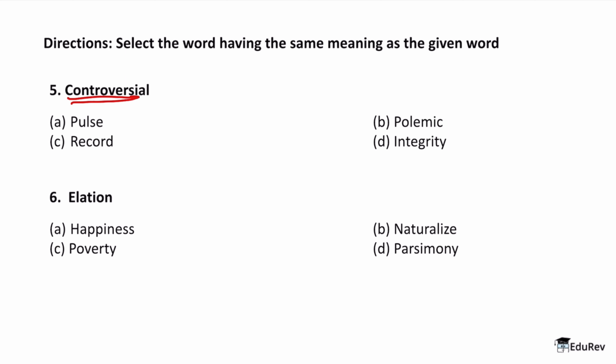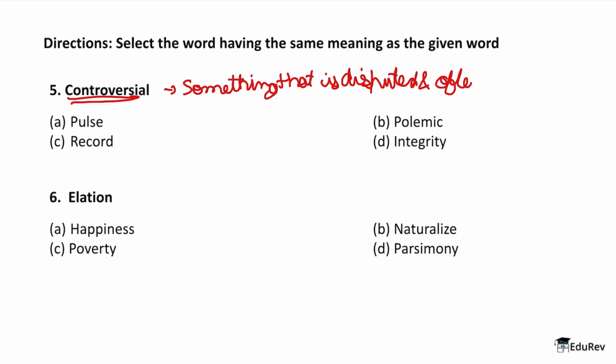Great. Now I hope that all of you have already got the answer to this. It's very easy and you don't really need to know the meaning of all the words in order to solve this question. Okay. So controversial, we know it means that something that is disputed, right? Something that is disputed and often publicly, right? Because we say that's a controversial public opinion, right? So publicly is also important because most of the time something which is controversial, it's publicly controversial.